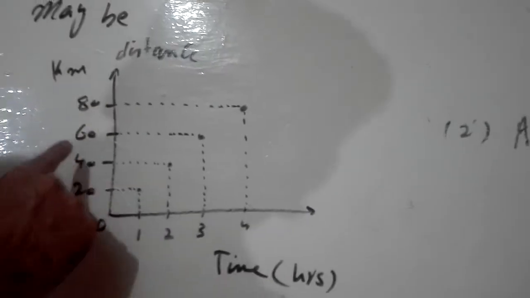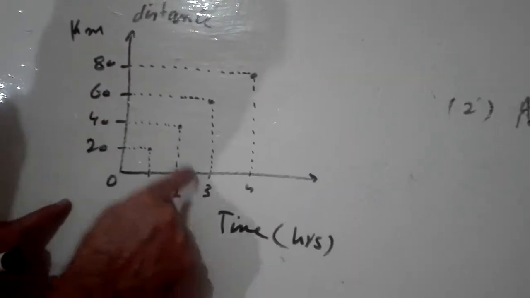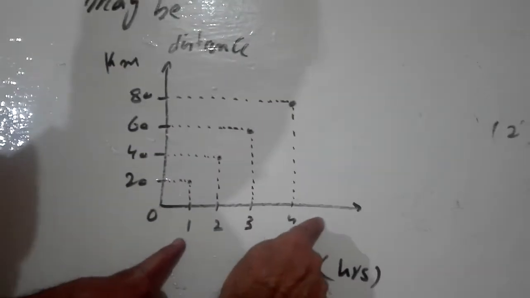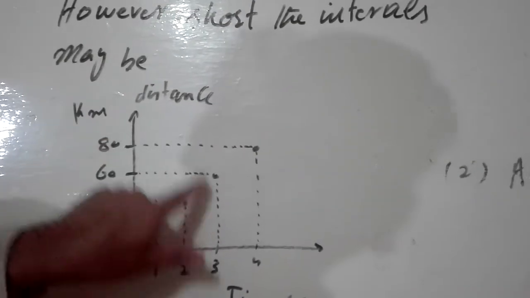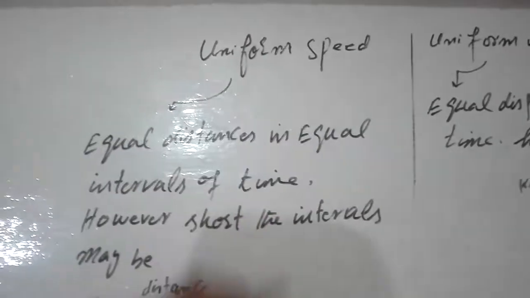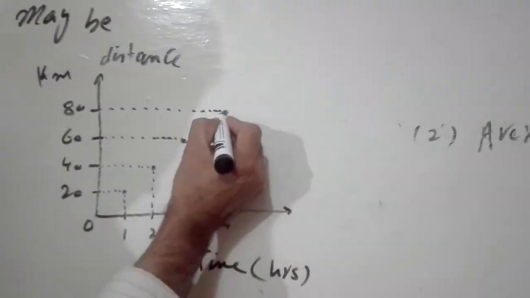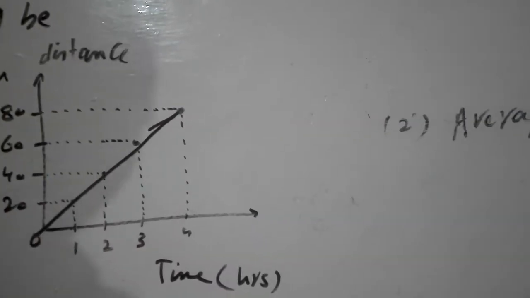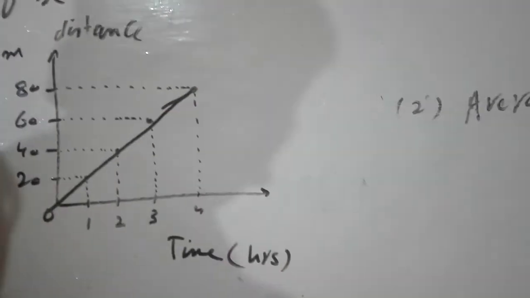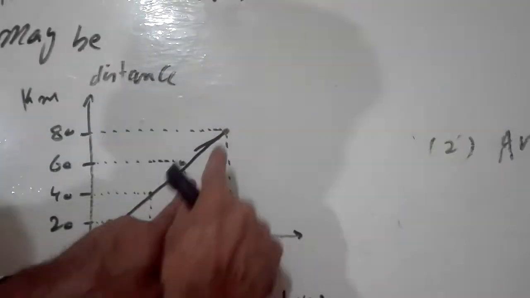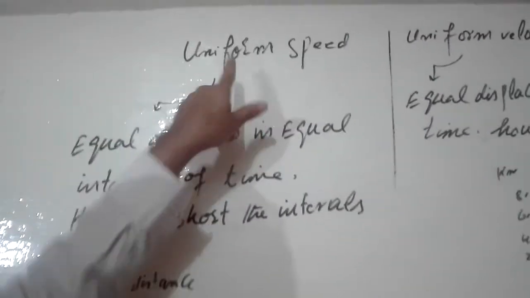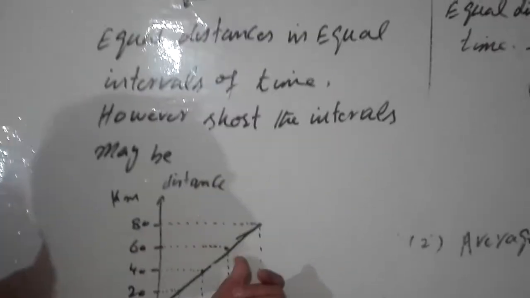So notice down, equal distances in equal intervals of time. The train is covering equal distances in equal intervals of time. So that's why this kind of speed is called uniform speed. And if we join these points with the scale, we will get a straight line passing through the origin. Look, if we plot this graph and join these points, we will get a straight line. So this straight line shows the uniformity of that speed. It means that the train is moving with uniform speed.